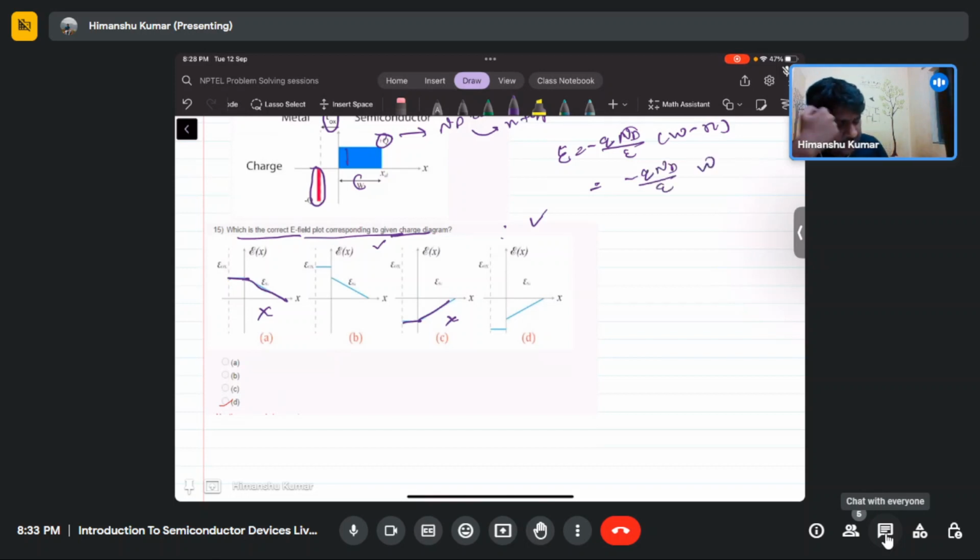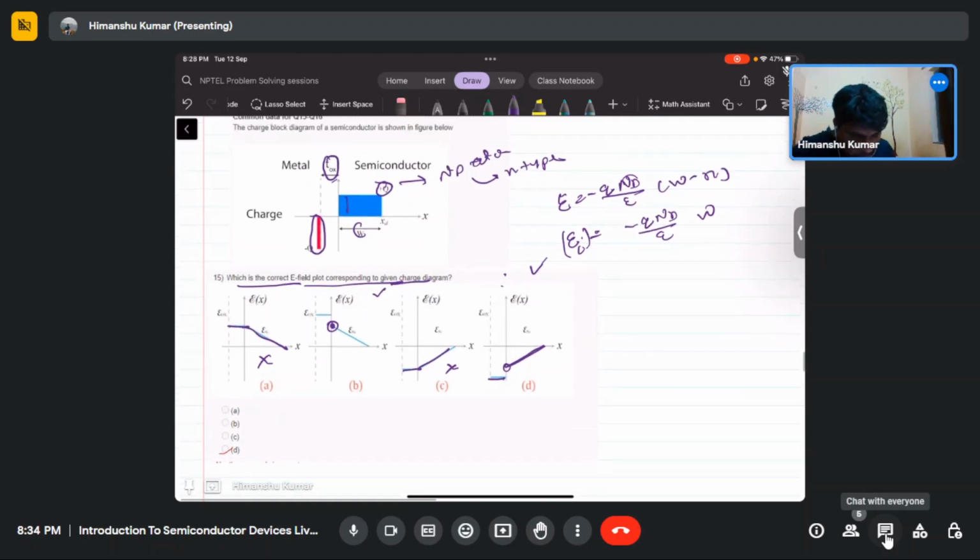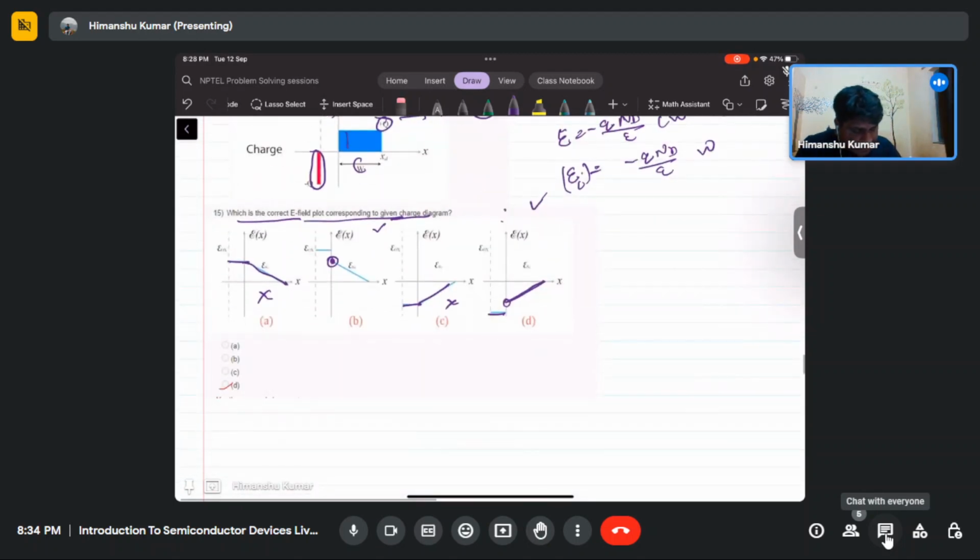So Nd is positive, so the charge density is positive. That means the field at the interface will be negative. In this case the field at the interface is positive, and in this case the field at the interface is negative. So the only correct answer is this one. Only the depletion is there, so the field profile will look like this, and in the oxide also the field will be negative. So the correct answer is D.